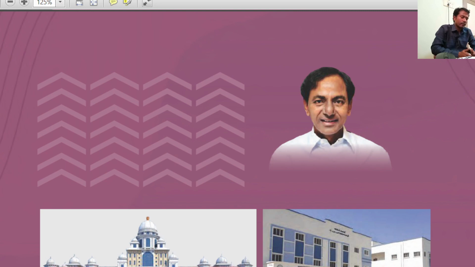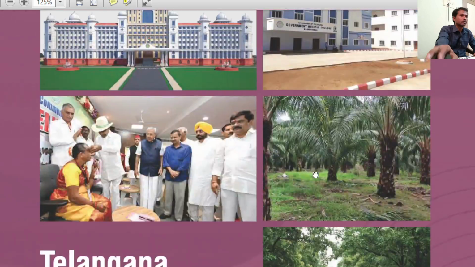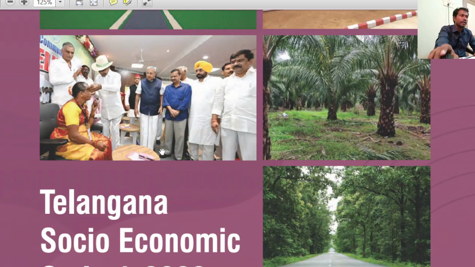So, in the Telangana economy, particularly in Group 2, from this book, Telangana Socio-Economic Outlook 2023, how to read this book, right? The first part is how to read this book. For both Group 2 and Group 1, to cover Telangana economy comprehensively, to understand Telangana, this book has a key role, not just to understand Telangana and its facts, but how to place the facts in the right manner. This book has a crucial role to play.